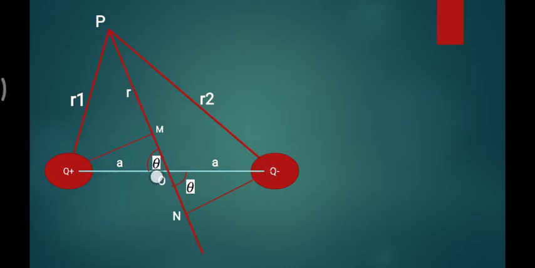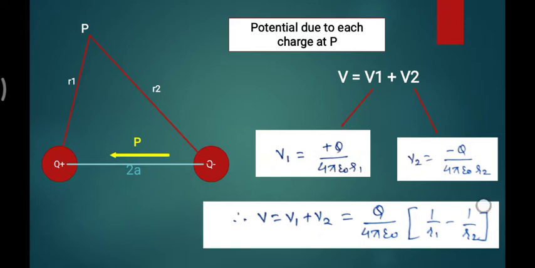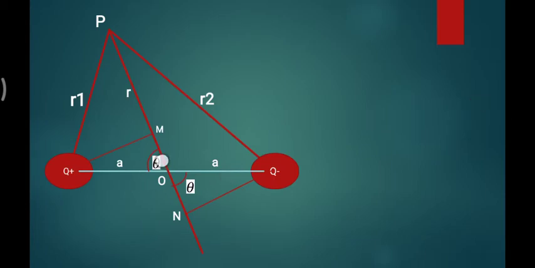This is our center, so from the center to this point is distance R. Our final expression of potential should be in terms of R, not in terms of R1 and R2. If it were valid in R1 and R2 terms, we would already have found it. Only R from the center of the dipole should be there.